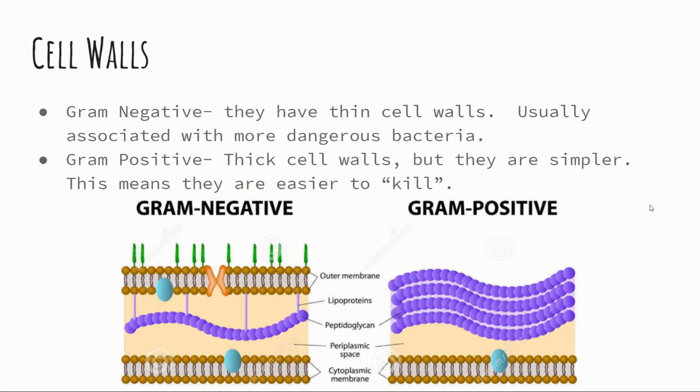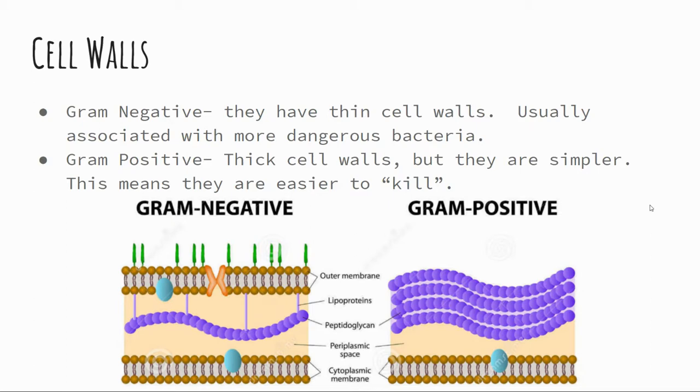So in gram-negative cell walls, there are not a lot of receptors or attaching points or notification center, or whatever you want to view it as, on these type of bacteria. So antibiotics typically have a hard time reacting and attaching and killing these particular bacteria.